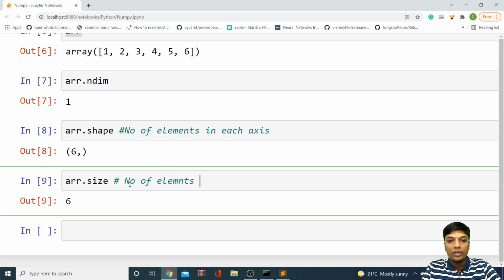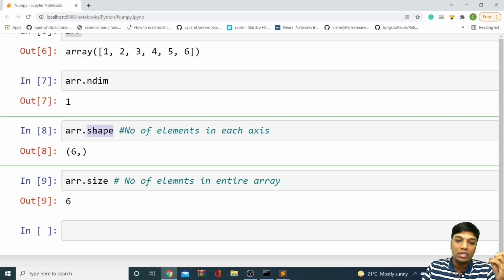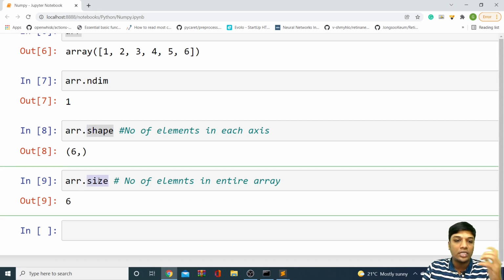So it will return the number of elements in the entire array, not for a specific axis. If you want it for a specific axis, you can use shape. If you want it for the entire array, you can use size. As simple as that. Like that, shape and size will be telling us. But before talking about shape and size, we should understand what exactly dimensions are.